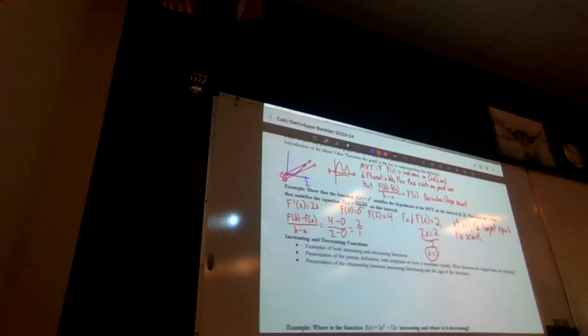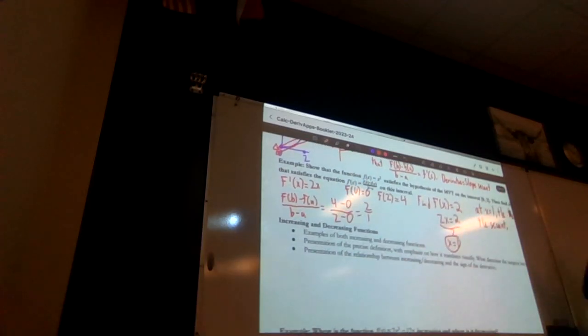Yes, Emma? If you're not given the interval, will you have to do like the... No, you will always be given the interval for this. I'm trying to think of a case in which you wouldn't be given the interval, but no, you will always be given the interval or an interval of some sort. Okay? No problem. All right.